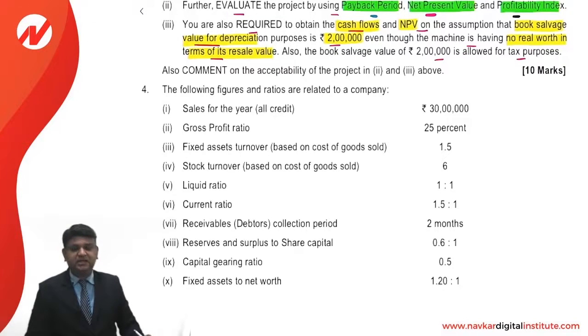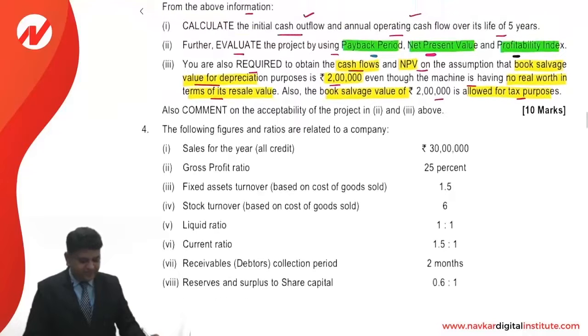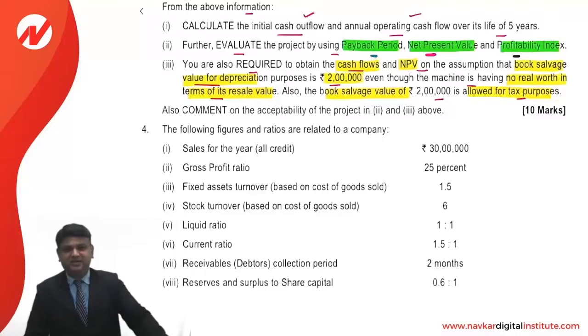It means you are required to consider the 2 lakh rupees as the book salvage value at the end of 5 years. Also, the book salvage value of 2 lakhs is allowed for tax purpose. So the 2 lakh rupees of the book salvage value will be considered as short-term capital loss, and the company will get the advantage of its tax saving. That is what we understand.